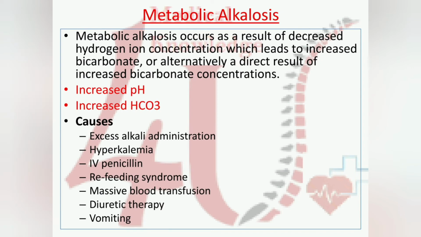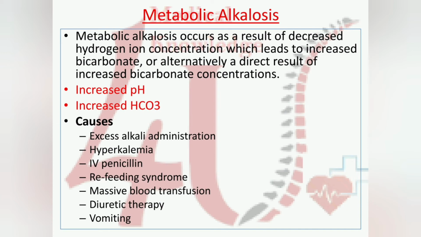Now we will discuss metabolic alkalosis. Metabolic alkalosis occurs as a result of decreased hydrogen ion concentration, which leads to increased bicarbonate, or alternatively, as a direct result of increased bicarbonate concentration. In metabolic alkalosis, if pH level is increasing, that means hydrogen level will decrease. Due to that, bicarbonate can increase. Otherwise, directly the bicarbonate, the HCO3 level, can increase in our blood. That is called metabolic alkalosis.